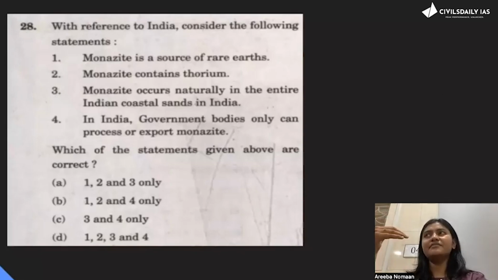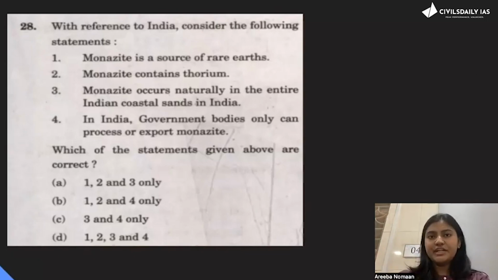So that's a very rare thing, right? A metal has some adaptation in a very few places. Some kind of metals are found. It's very unrealistic to say that this metal is present in the entire coast of India, where the coast is huge. Indian coast is huge, so it cannot. It is a very unrealistic thing to say that it is present in the entire coast. So again, your mind should become alert here that no, it might be a trap.